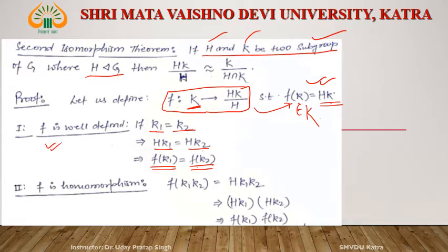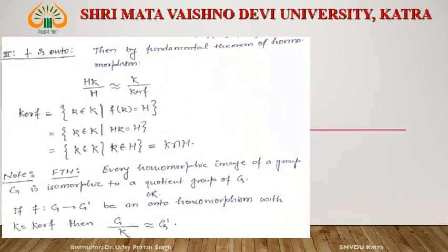Okay. f is homomorphism. f of k1k2: what is f of k1k2? It is Hk1k2. What is Hk1k2? Hk1 and Hk2. What is Hk1? f of k1. What is Hk2? f of k2. Right? It means f is a homomorphism.